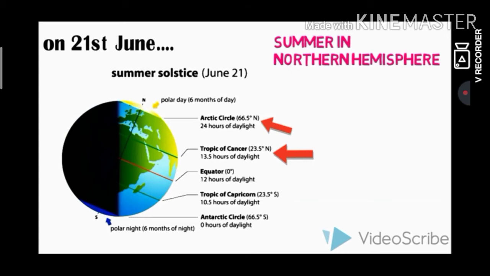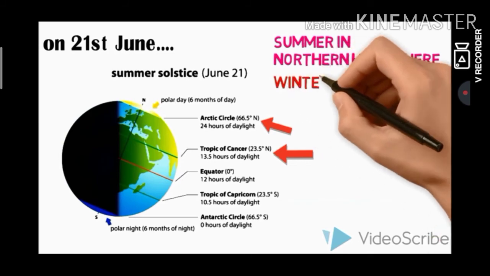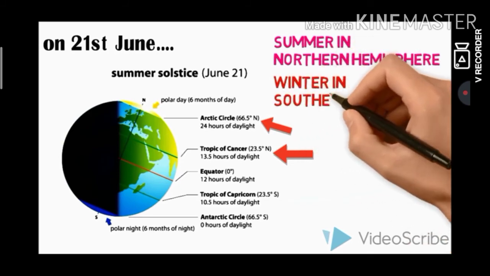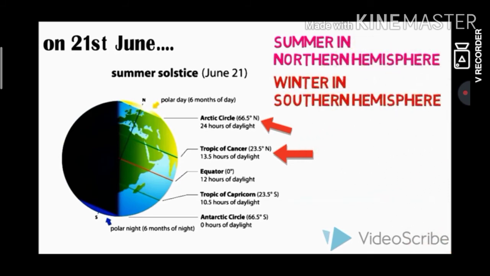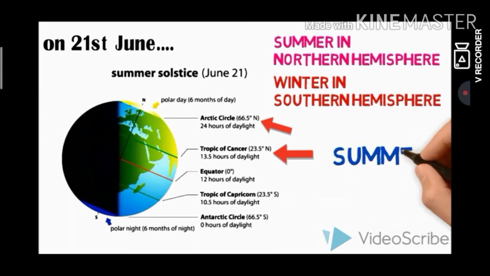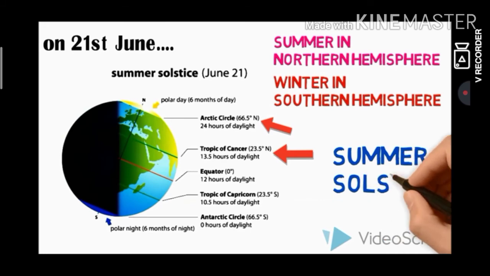At this time in the southern hemisphere, all these conditions are reversed. It is winter season there. The nights are longer than the days. This position of the Earth is called the summer solstice.